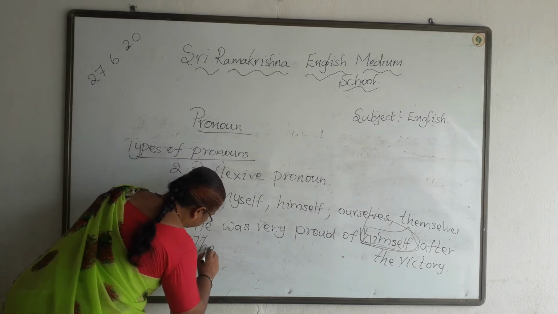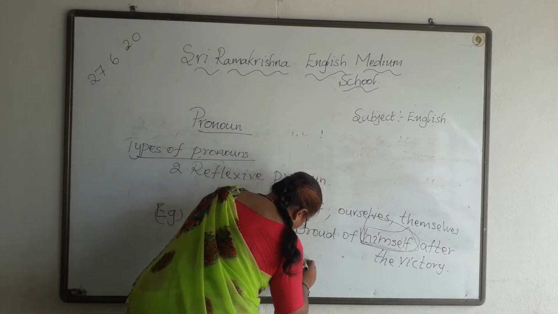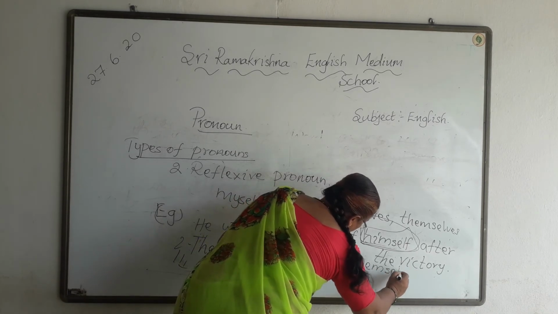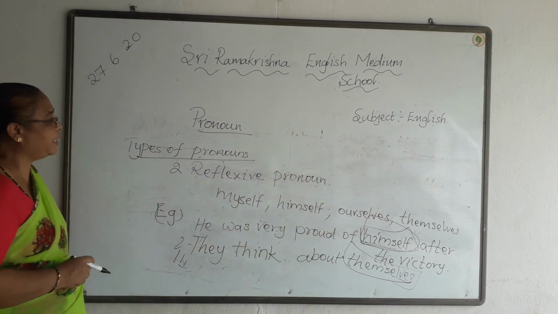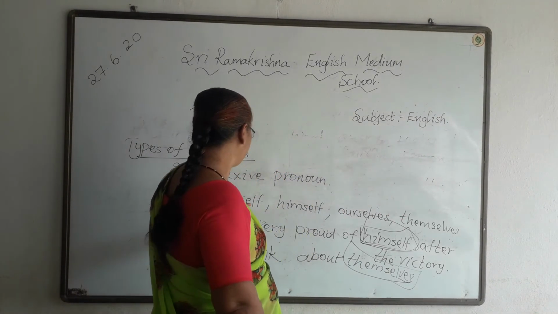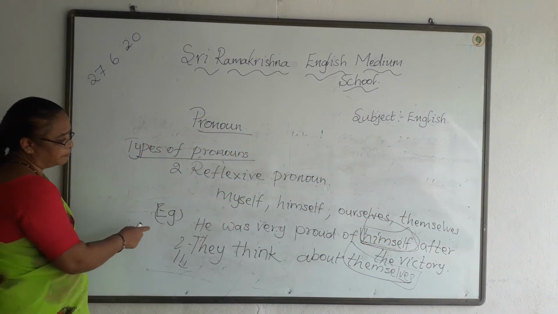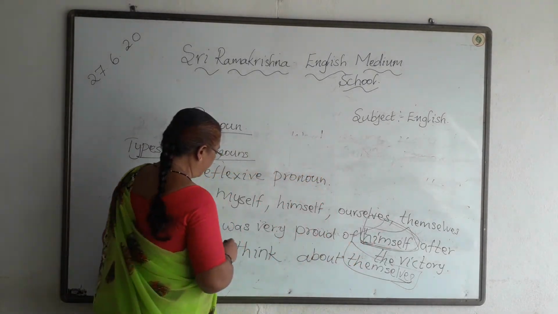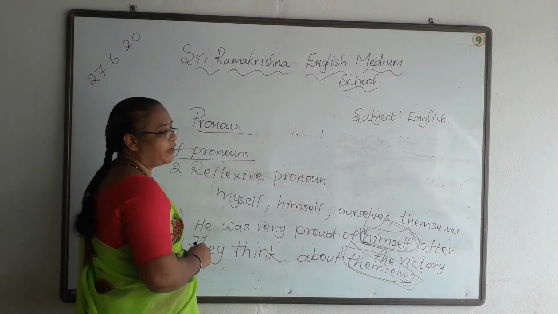Second example: They think about themselves. Here themselves is the reflexive pronoun. So in the reflexive pronoun, in certain sentences, these pronouns myself, himself, ourselves, themselves, etc. act as the object to the verb. He was very proud of himself after the victory. Here himself is the reflexive pronoun. Second example, they think about themselves. So themselves is the reflexive pronoun.